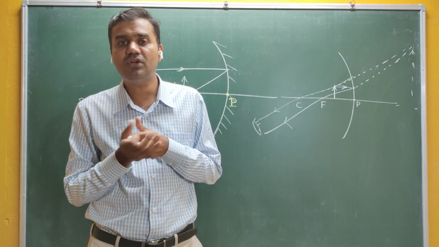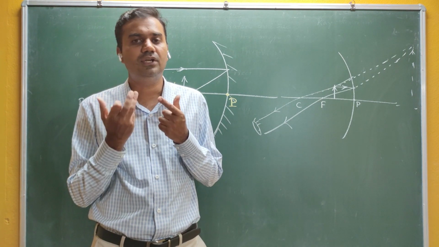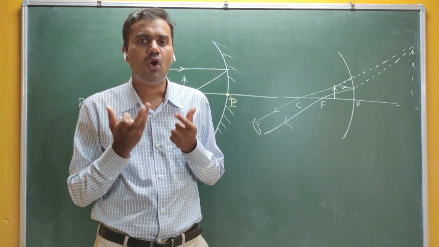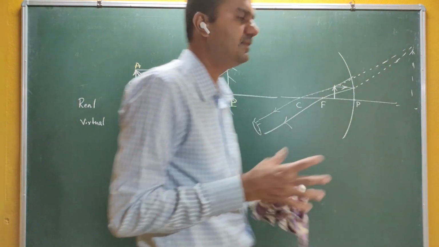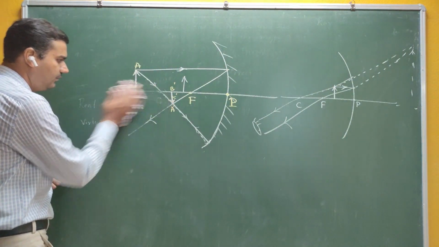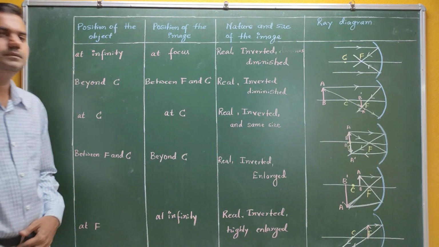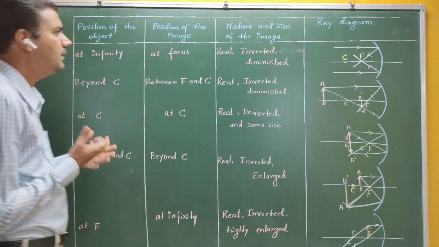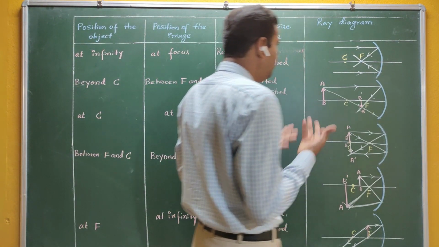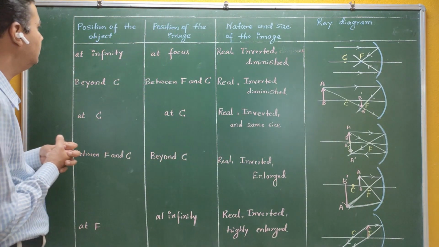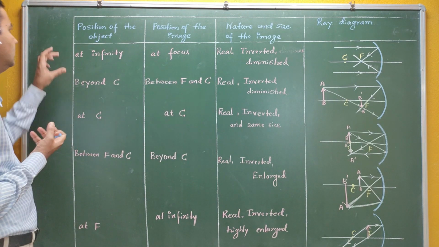So this nature of the image, the size of the image, the magnification of the image, all depend on the position of the object and image. Therefore, let me take different cases to give a rough picture about this. By using the ray diagram, we can easily find the position of the image when we know the position of the object.